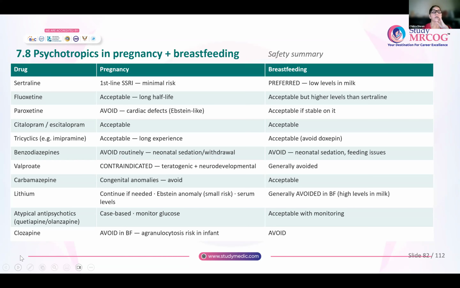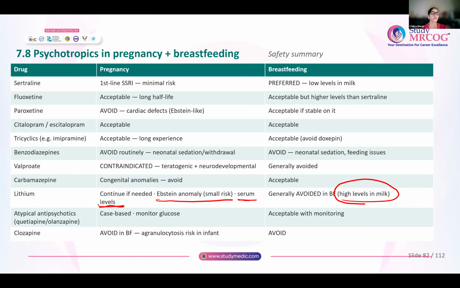Then lithium, you can continue if needed, but always talk about Epstein's anomaly and always monitor serum levels in pregnancy. Okay. In breastfeeding, usually lithium is avoided because very high levels are excreted in the milk. So you have to monitor the baby very carefully. Any woman who is on lithium and breastfeeding, the baby has to be monitored very carefully.